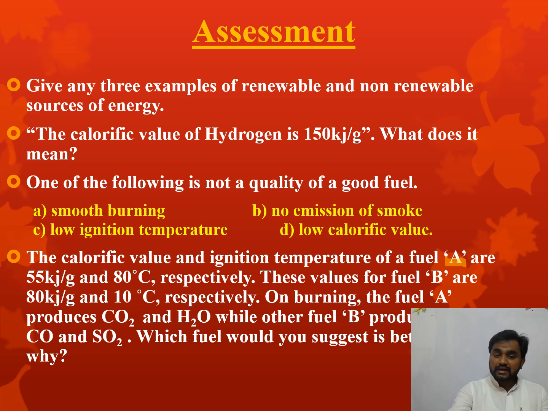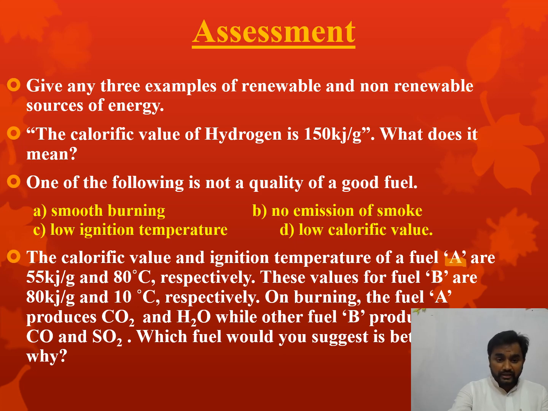Then on ignition temperature, fuel B is getting burnt at 10 degrees Celsius, whereas fuel A is going to get ignited at 80 degrees Celsius.